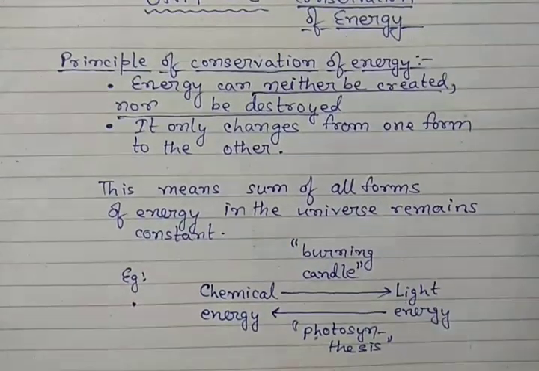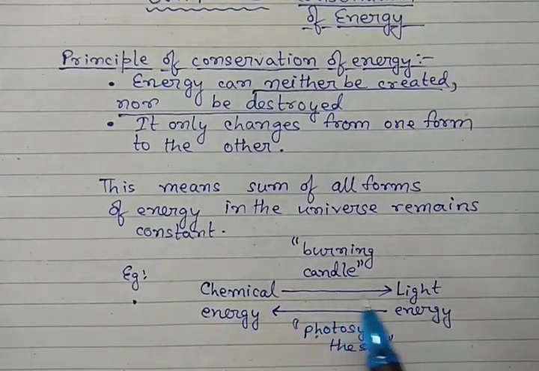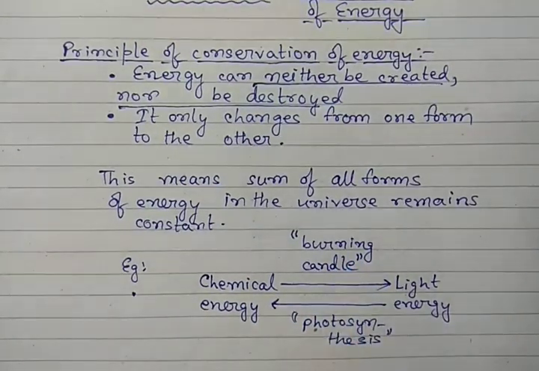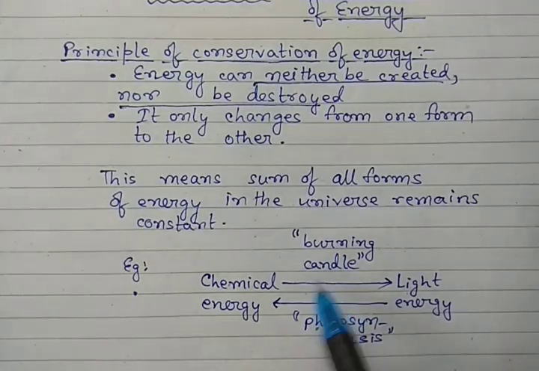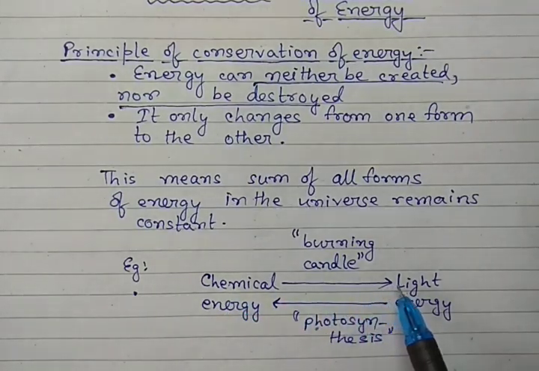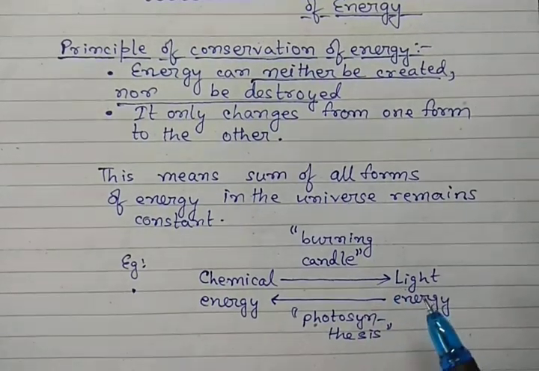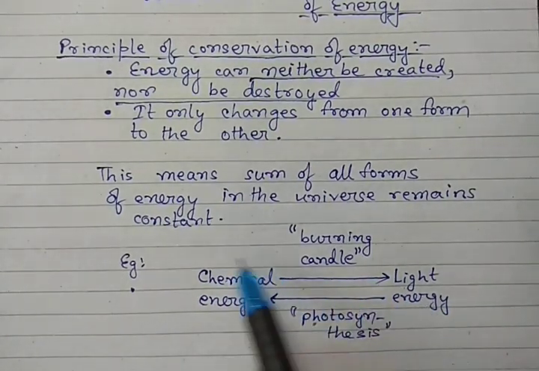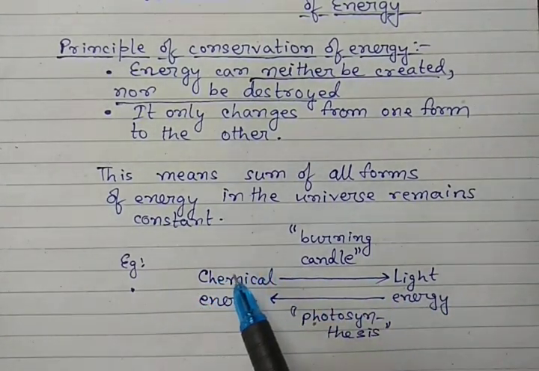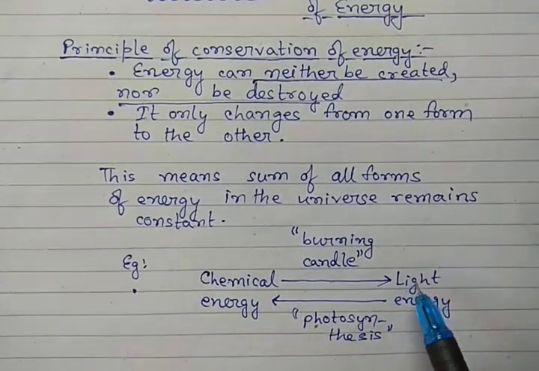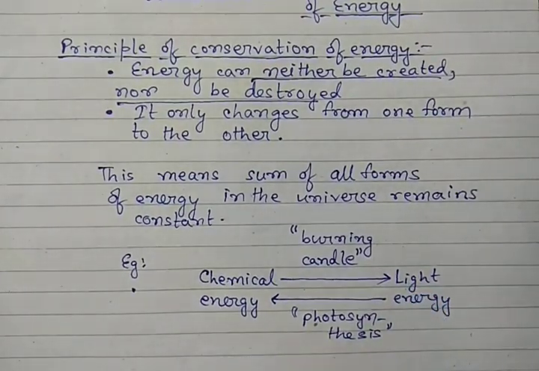For example, if I want to convert chemical energy into light energy, we are burning a candle. A candle is made up of a chemical called wax, an organic compound. When wax burns, chemical energy is being converted into light energy as well as heat energy. So the chemical energy of wax is being converted into light energy, so energy is not being destroyed.